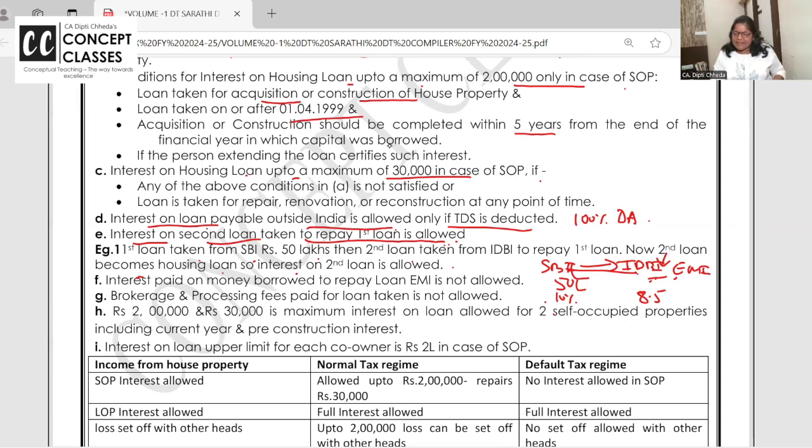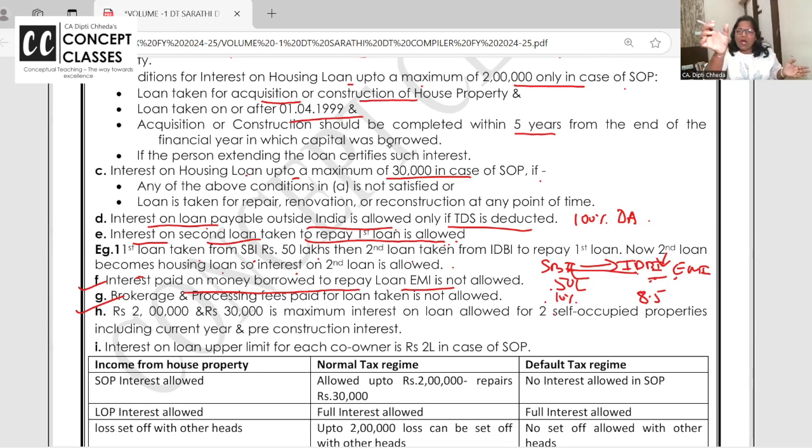So IDBI is taking the place of the SBI, and IDBI interest will also be allowed. Brokerage and all is not allowed. Interest paid on money which is borrowed to pay the EMI. Now sometimes you pay late interest, so you pay interest on interest, or penalty interest, or to pay interest I have taken a loan. That second interest is not allowed.